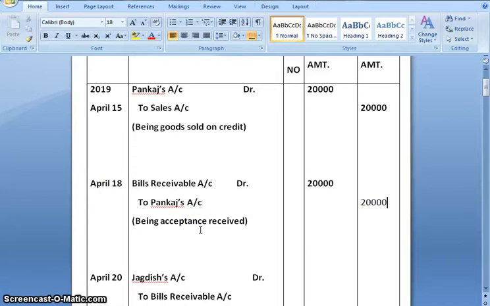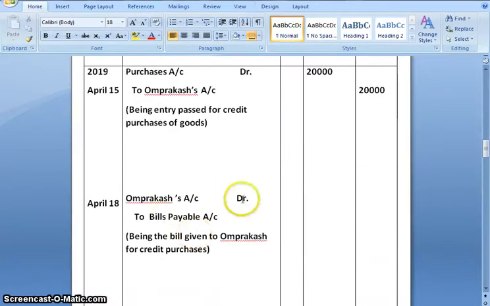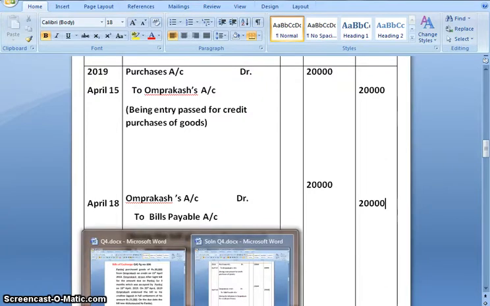And in the books of drawee, that is Pankaj, the entry would be drawer account debit to bills payable account, that is Om Prakash account debit to bills payable account. Amount is 20,000. Narration would be being the bill given to Om Prakash for credit purchase. Moving ahead.